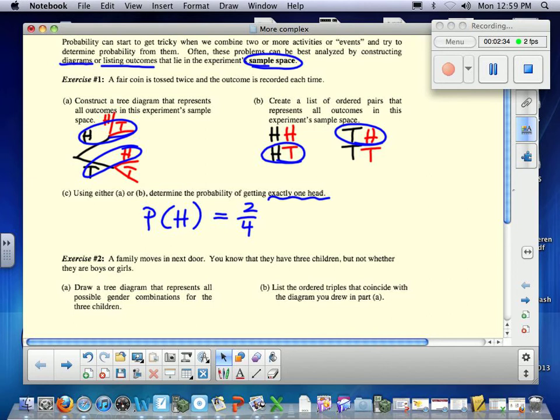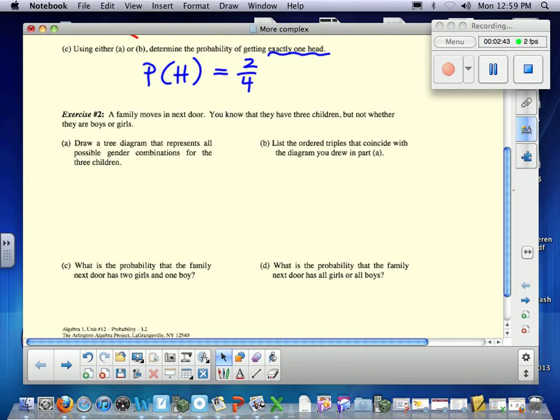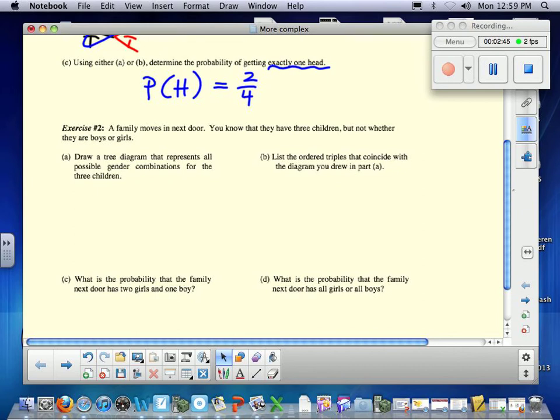All right, that's example number 1. Multiple situations. This one happened to involve the same thing, that being a coin. Moving on to number 2. We have a family that's moved in and we know that there's 3 children, but we don't know if they're boys or girls. So, child number 1 could be a what? Boy or girl. Firstborn could be a boy or a girl.